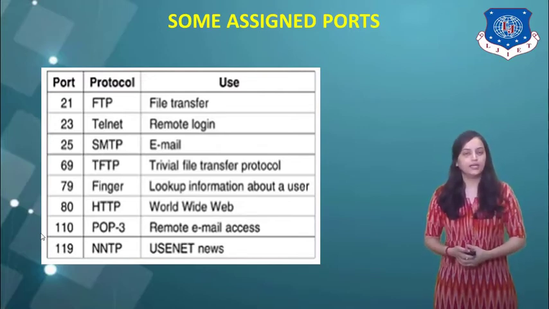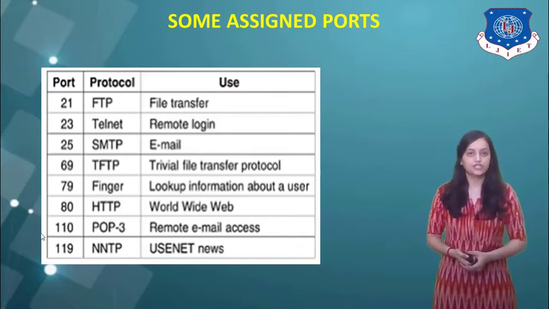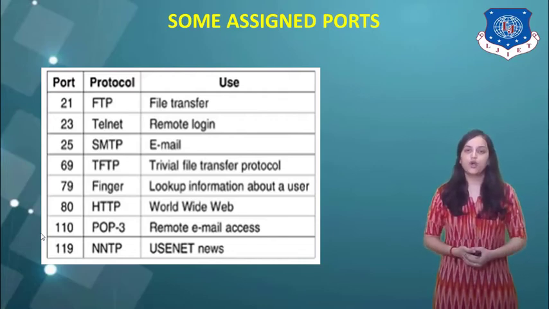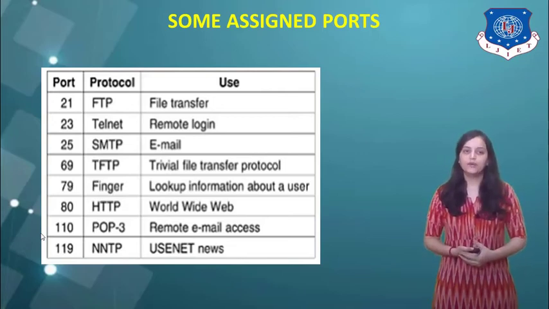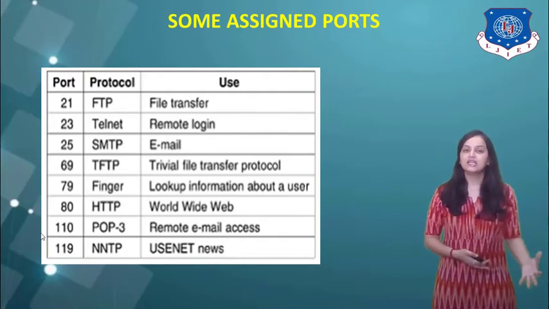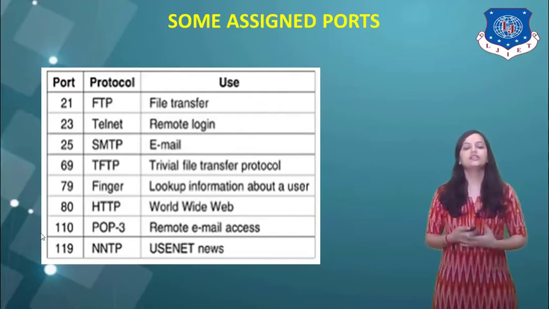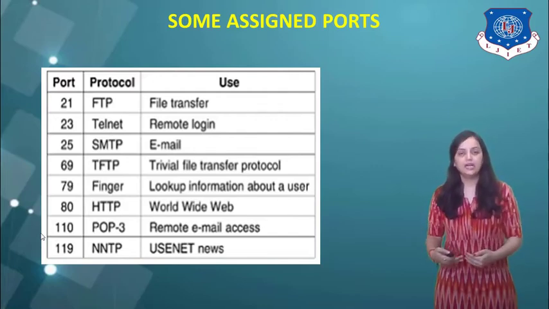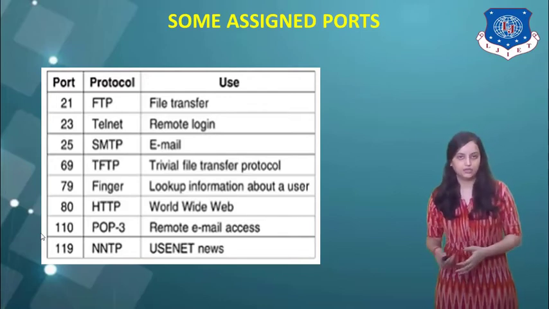Next port is port number 23, which is for Telnet. Telnet stands for Telecommunication Networking. The use of this protocol is to perform the remote login procedure. Next port number is 25. This port number 25 is assigned for the protocol SMTP, where SMTP stands for Simple Mail Transfer Protocol. This is basically used for email transfer or email communication. We will see email, its architecture, in detail in the further sessions. We will see electronic mail structures and its main parameters.